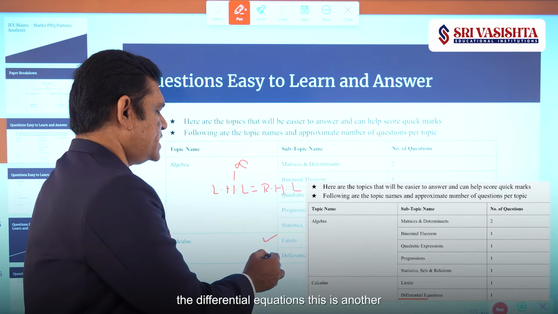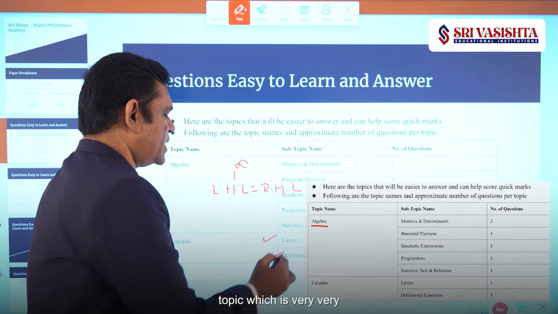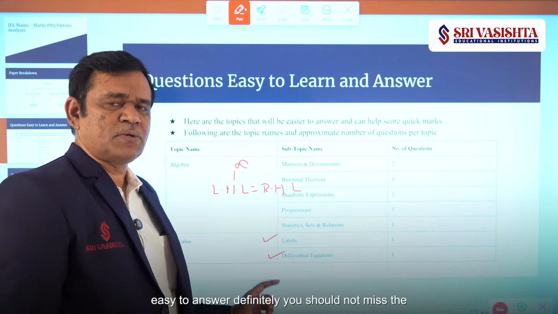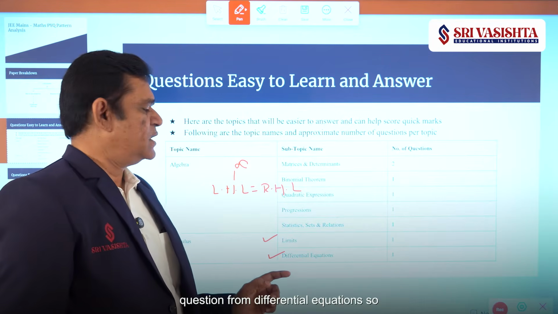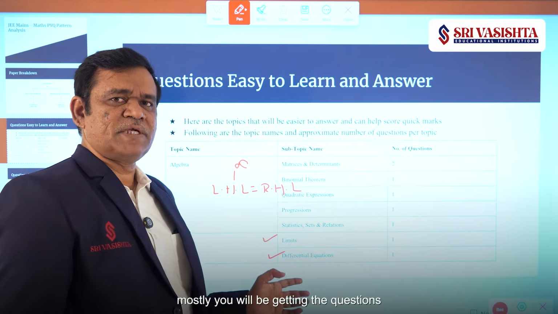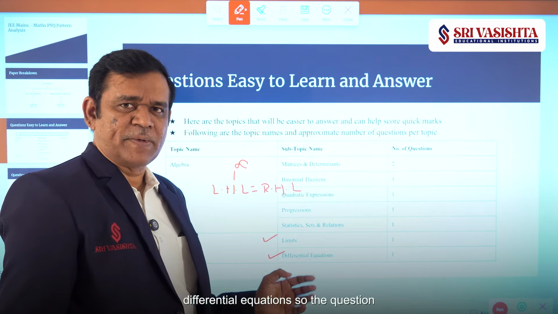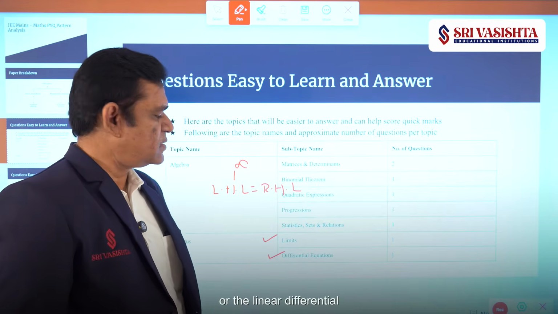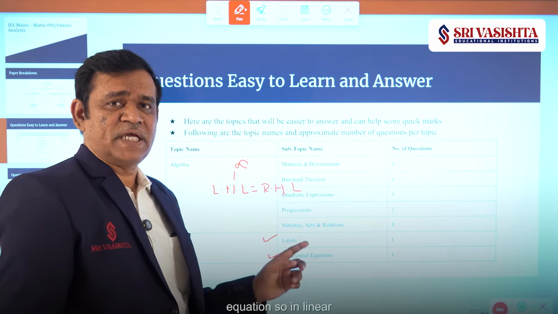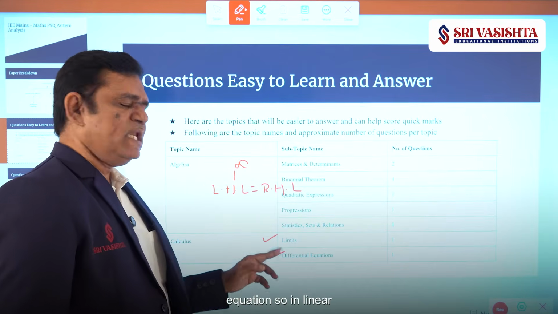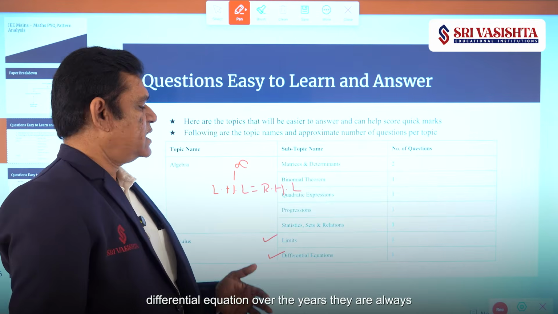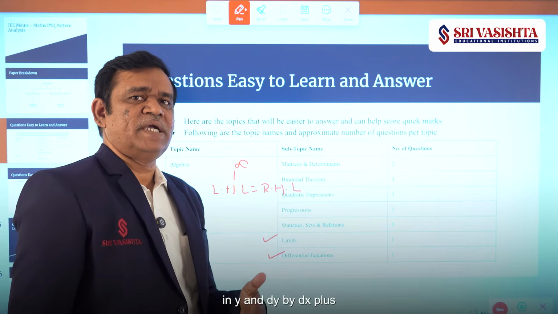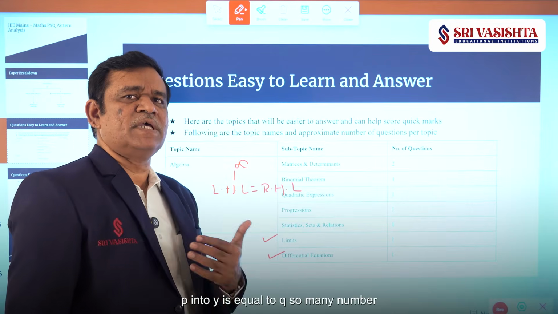Next, differential equations. This is another topic which is very, very easy to answer. Definitely you should not miss the question from differential equations. Mostly you will get a question on solving the differential equation. It may come from the variables separable method or the linear differential equation. In linear differential equations, over the years they are always giving questions based on linear in y, dy by dx plus p into y is equal to q.